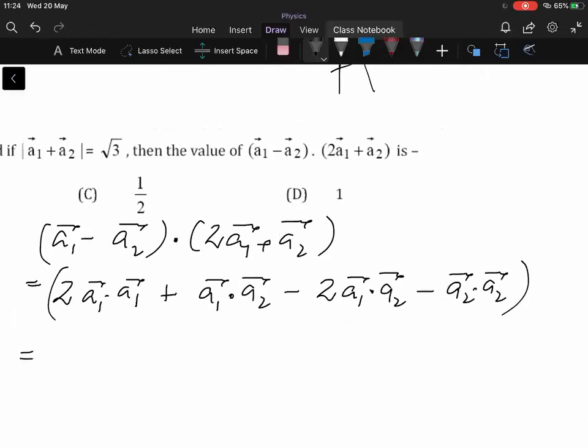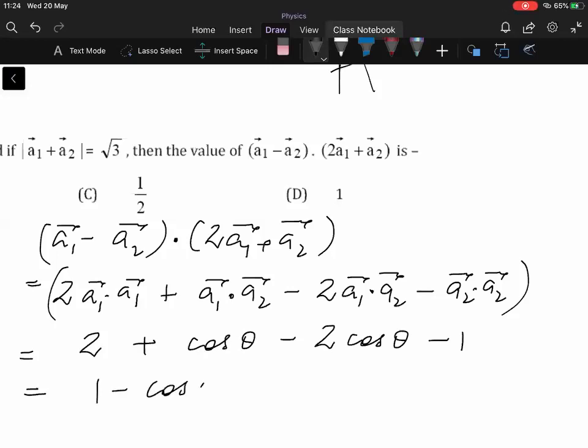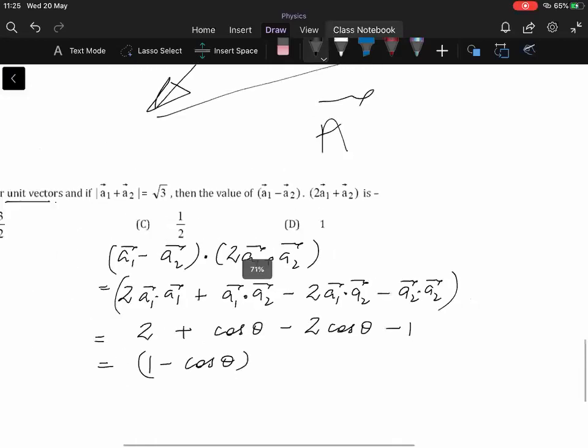Now what is this? A1 dot A1 is 1 into 1 into cos 0. So this will become 2. Plus A1 dot A2 is A1 A2 cos theta. Theta we can identify afterwards. Minus twice of cos theta, minus of A2 dot A2. Both are unit vectors and parallel, so therefore you will have minus 1. So upon solving this you will get 1 minus cos theta. Okay, now you should know what is the value of cos theta.